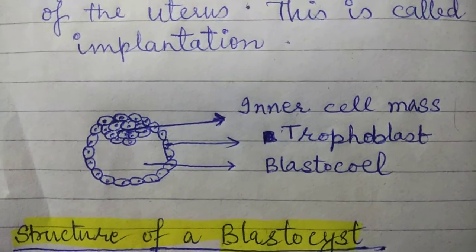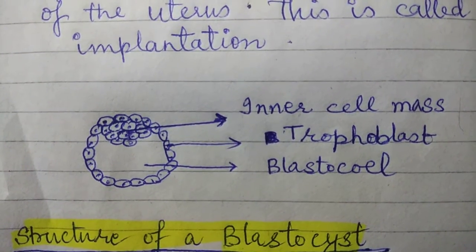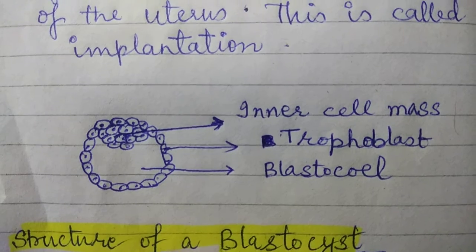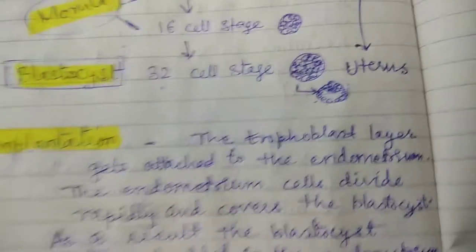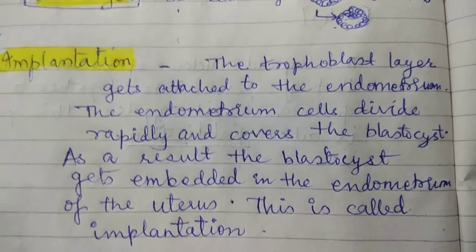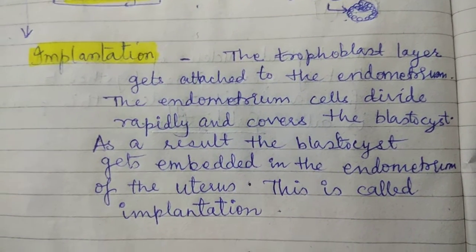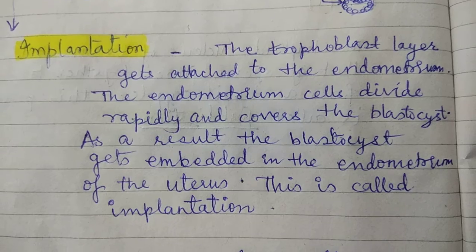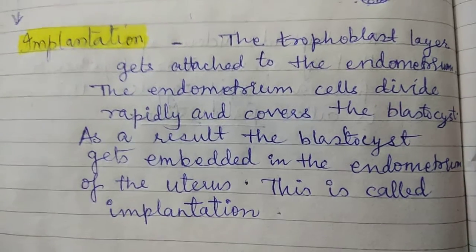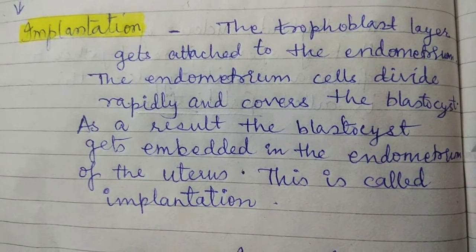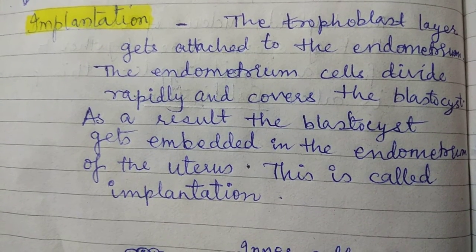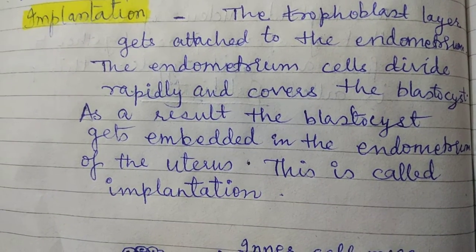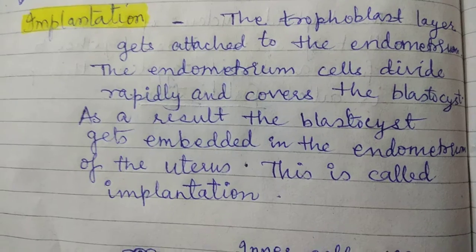When it reaches the uterus, the outer layer, the trophoblast, tries to attach to the inner lining of the uterus, the endometrium. So the trophoblast layer gets attached to the endometrium. The endometrium cells divide rapidly and cover the blastocyst. As a result, the blastocyst gets embedded.